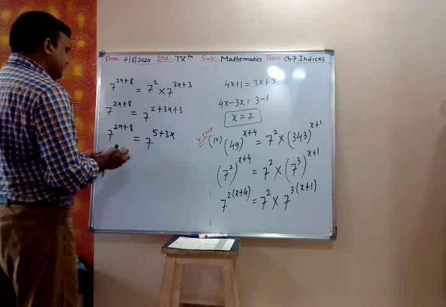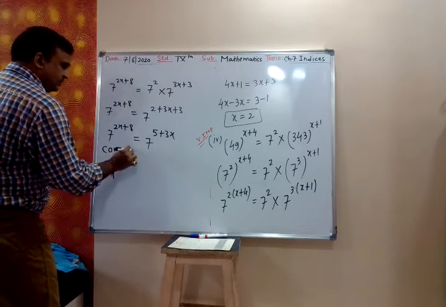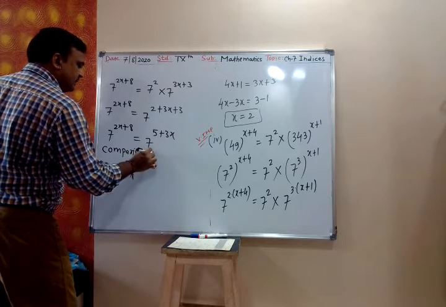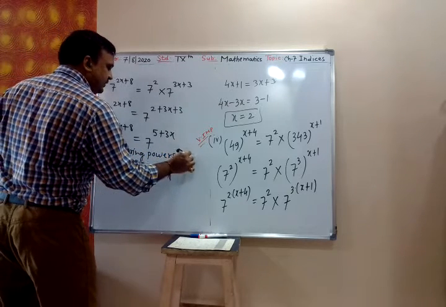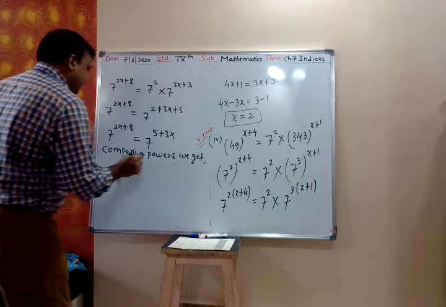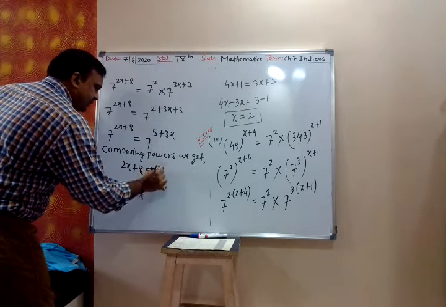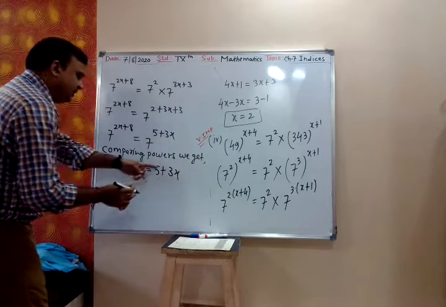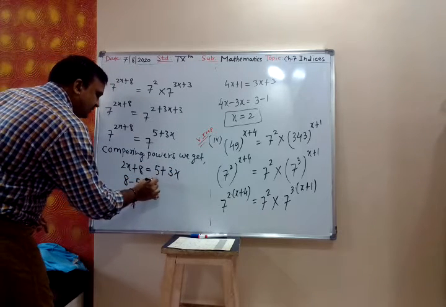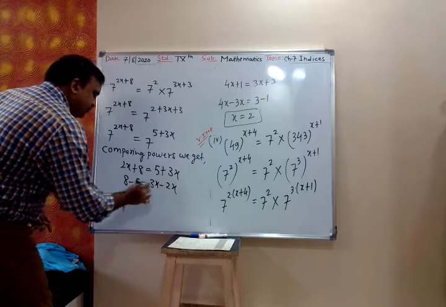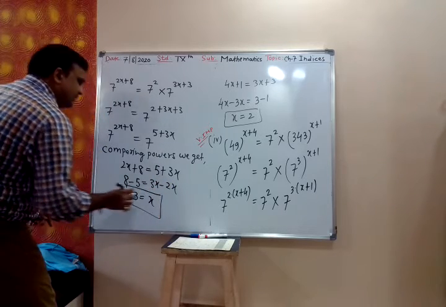Now the base is same, so comparing powers, we get 2x plus 8 is equal to 5 plus 3x. Now we take 5 on the other side, 8 minus 5 is equal to 3x minus 2x. So 3 is equal to x. So the value of x is 3.